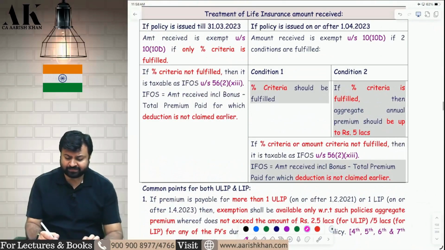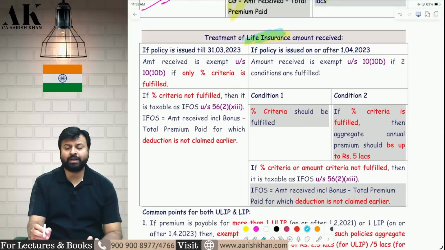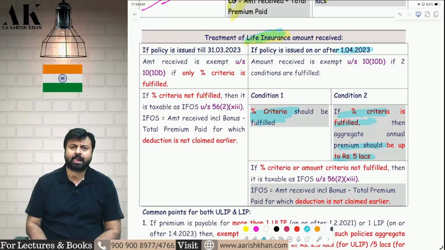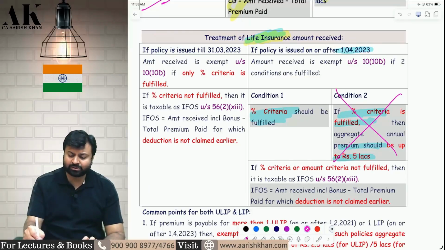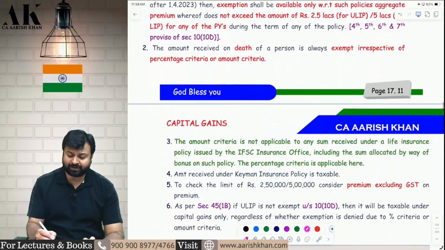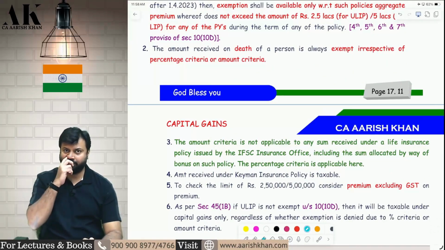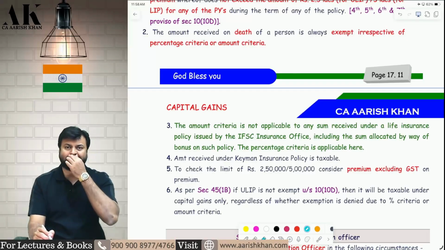Now the second amendment is with respect to life insurance. We all know that if you want to exempt your life insurance policy on or after 1st April 2023, you have to fulfill the percentage criteria, and your aggregate premium amount should not exceed 5 lakh rupees in the entire financial year. You have to fulfill two conditions, we all know. But this second criteria is not applicable for a few people as per Finance Act 2025. Who are those fortunate people for whom the amount criteria is exempted?